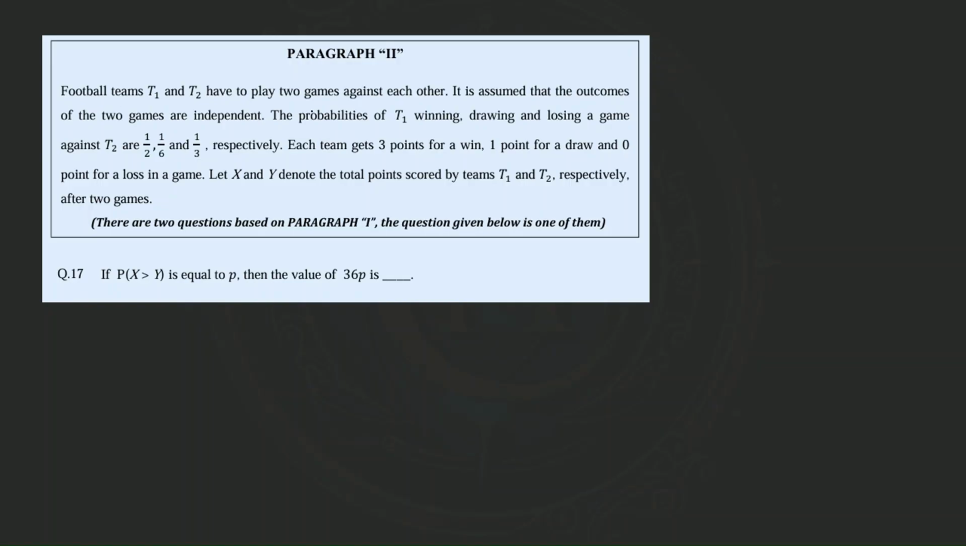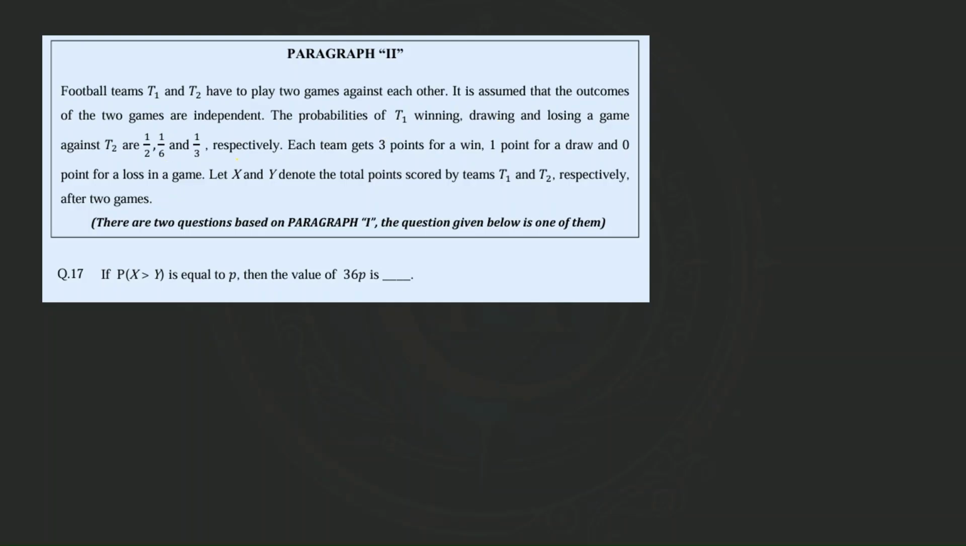Okay. So we are told that football teams T1 and T2 have to play two games against each other. It is assumed that the outcomes of the two games are independent. The probability of T1 winning, drawing, and losing a game against T2 are 1/2, 1/6, and 1/3, respectively. So we can calculate the winning probabilities for both teams and the drawing possibility for both teams from this information.